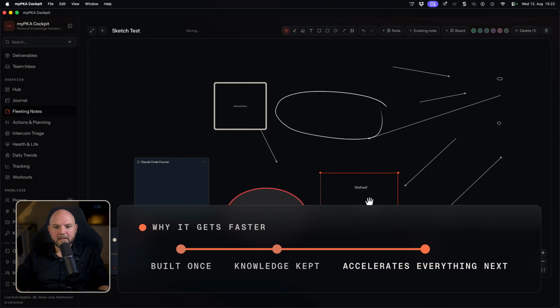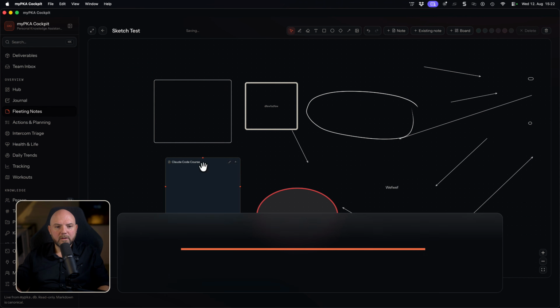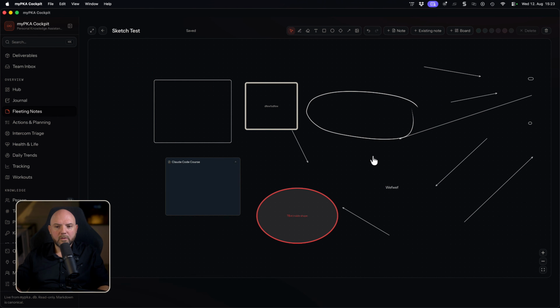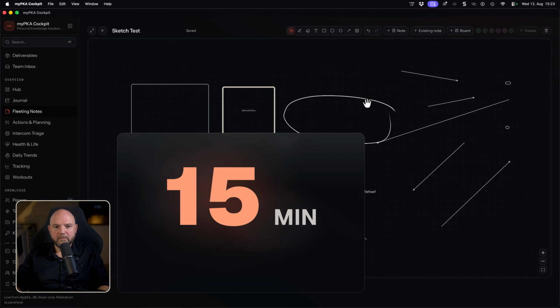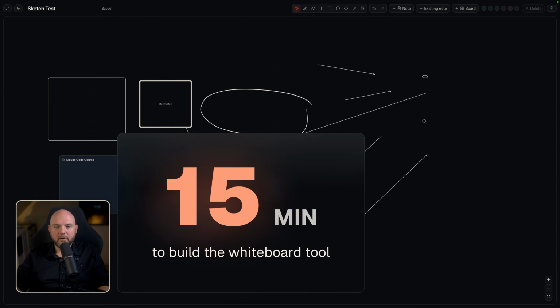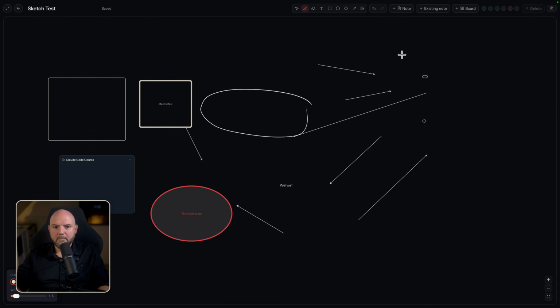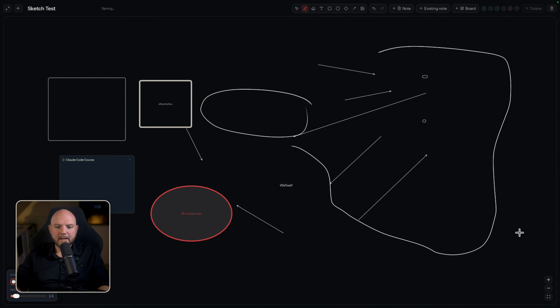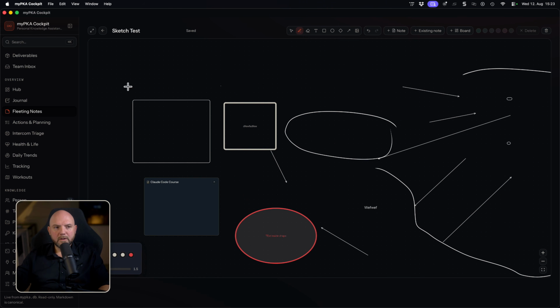And it accelerates anything else that I will build out in the future. And this is how I was able to build this in just 15 minutes. And I had this whole thing. So if others go to Excalidraw or my Miro or any other tools, I can now use this. I can even use my iPad to draw on this and many things like this. So that's really the whole principle behind this.